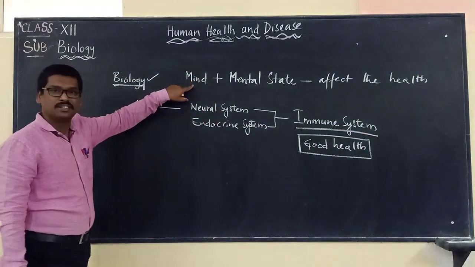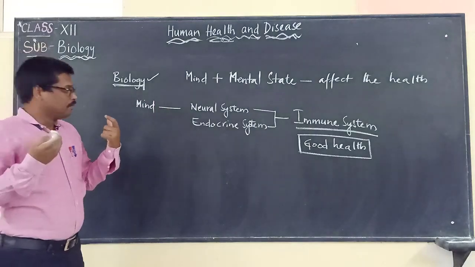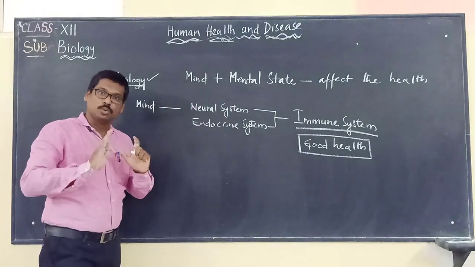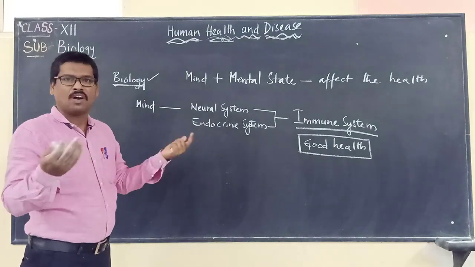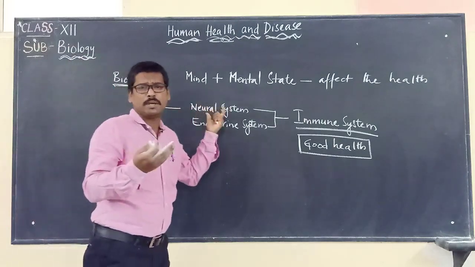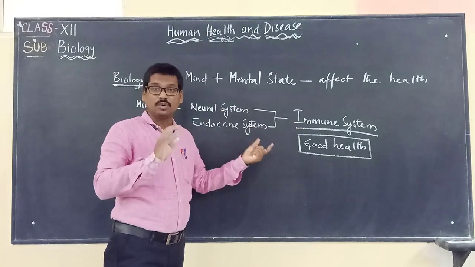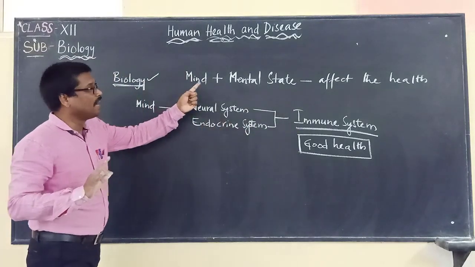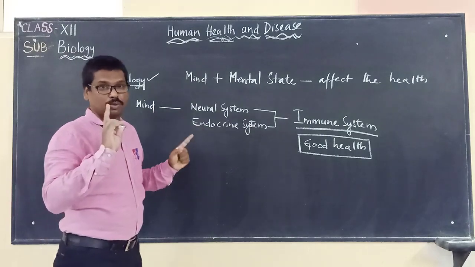This is what we have to keep in mind. If your mind and mental stability are calm and cool or balanced, then obviously those people will be maintaining good health. So mind and mental state play a crucial role.